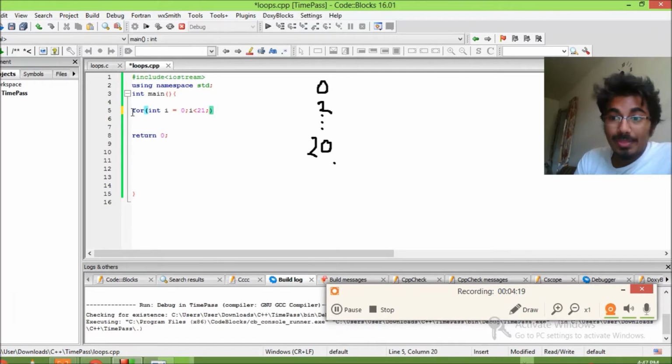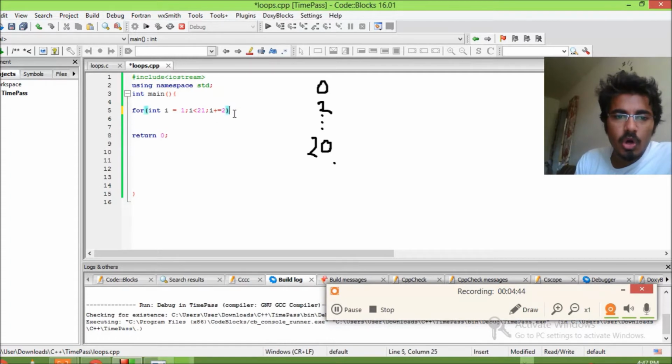Now that's the great part. Well, we should not start with 0, we should start with 1. Why? 1 is odd, and then we'll be adding i plus equals 2. So 1 plus 2 is 3, plus 2 is 5, plus 2 is 7, plus 2 is 9, plus 2 is 11.